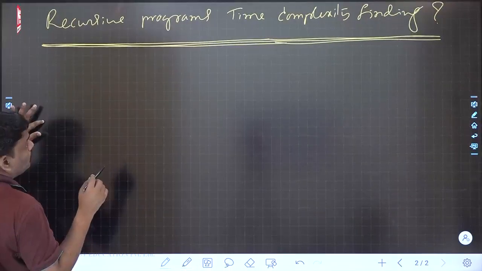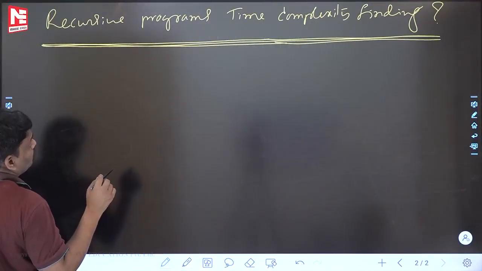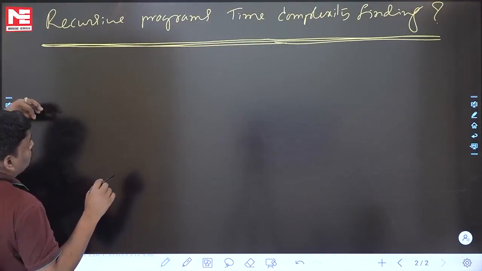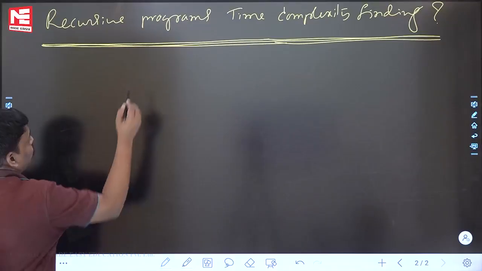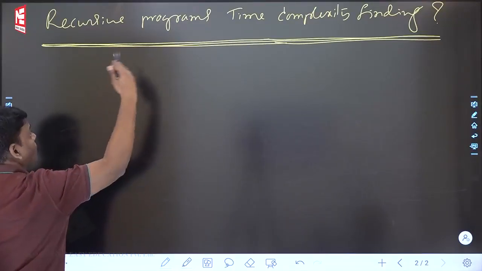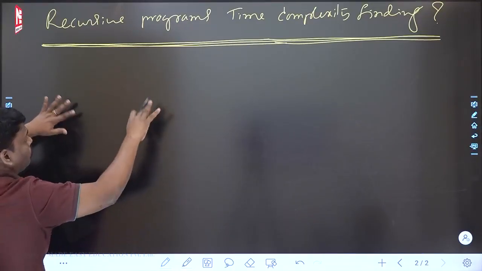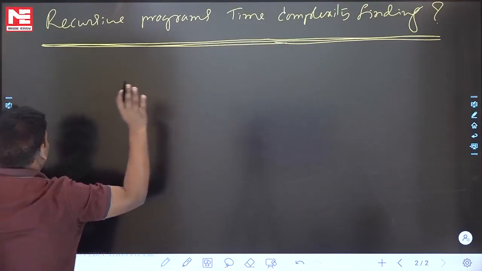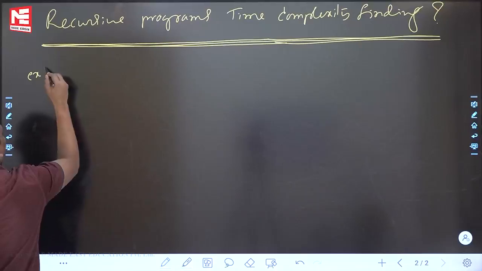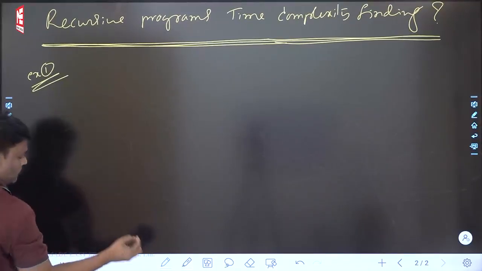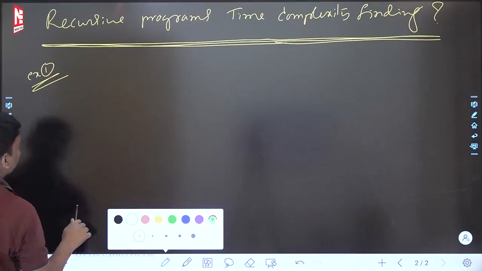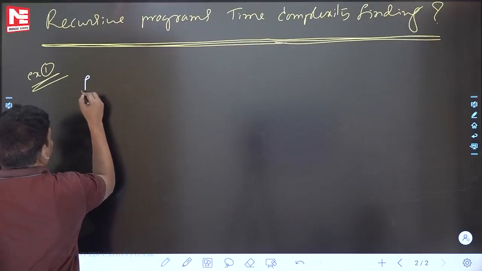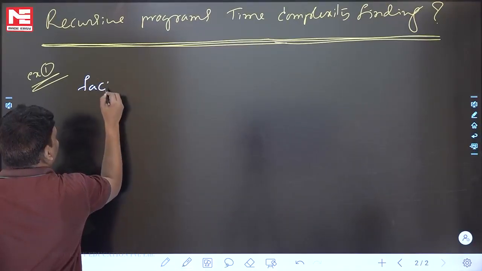Previously also I did it, that is manual checking. If you do manual checking, sometimes you may give a wrong answer. If you follow a systematic procedure, it will never be wrong. From now onwards, for recursive program time complexity, please follow like this. See the first example. Example 1. I am writing. See this one. See everyone now. Factorial of n.